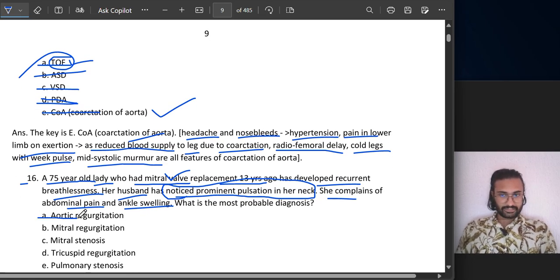Is it aortic regurgitation? I don't think so. It's on the left side. No, so don't think about it. Think about all the right sided stuff. Mitral regurgitation is all the left side. Mitral stenosis.